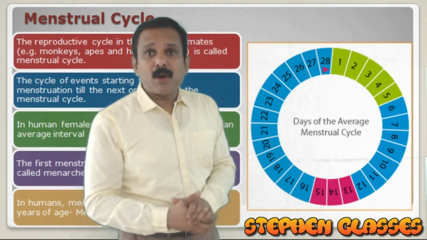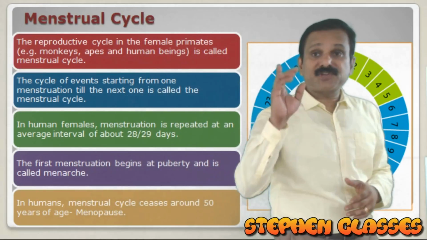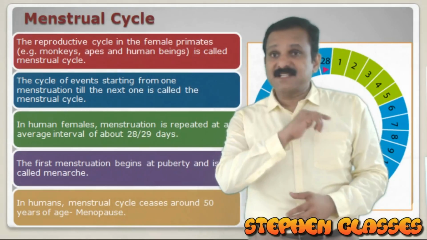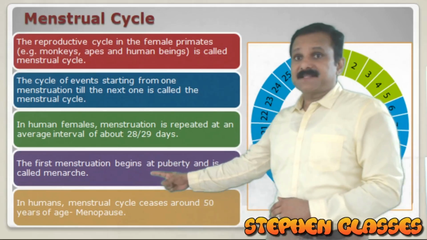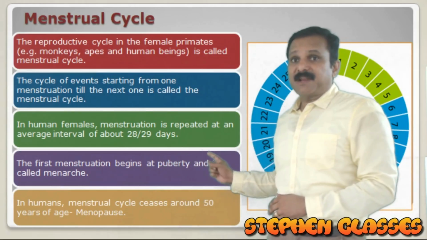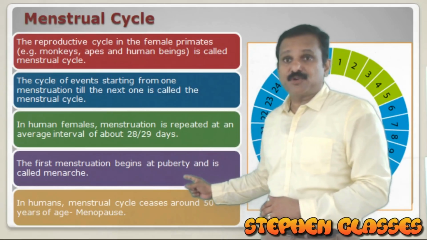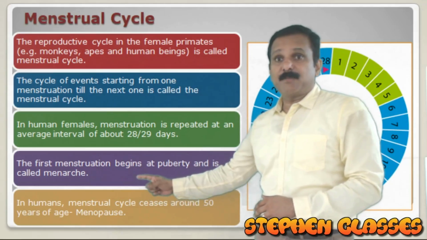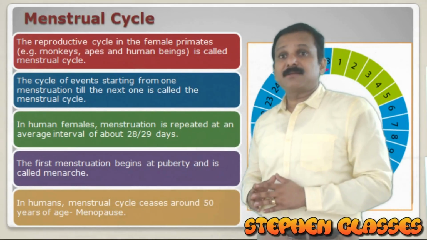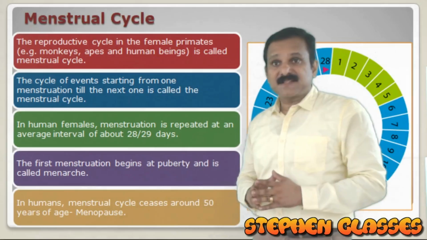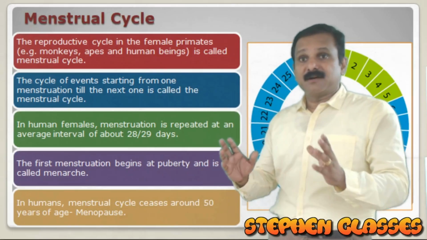Now, there is a term given for the first menstruation. Menstruation will begin when an individual attains puberty. The first menstrual flow is known as menarche. When a female attains puberty, the first menstruation will begin, and that is called menarche. And you also know that in human beings, the menstrual cycle will stop at the age of around 50 years.